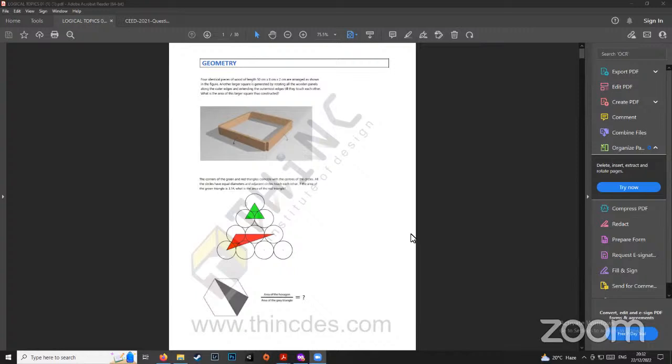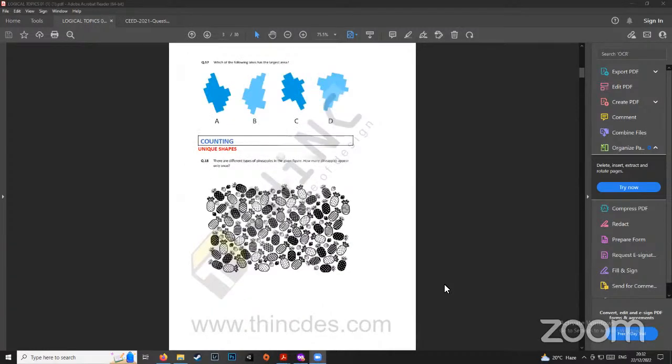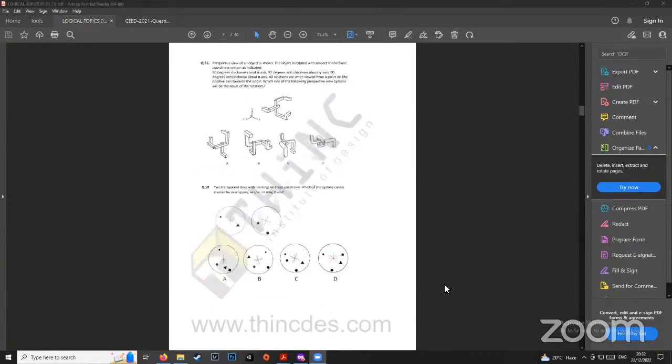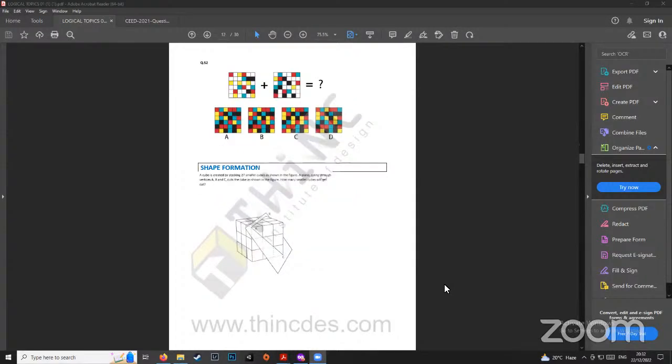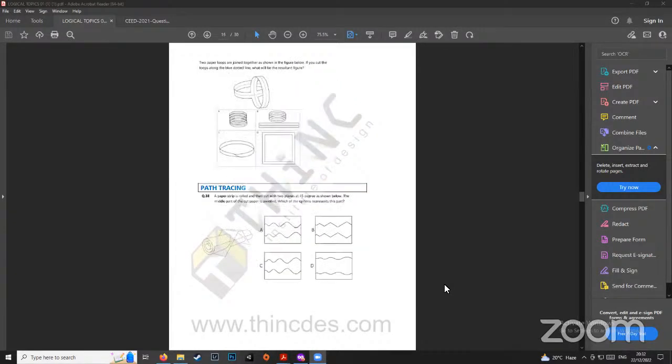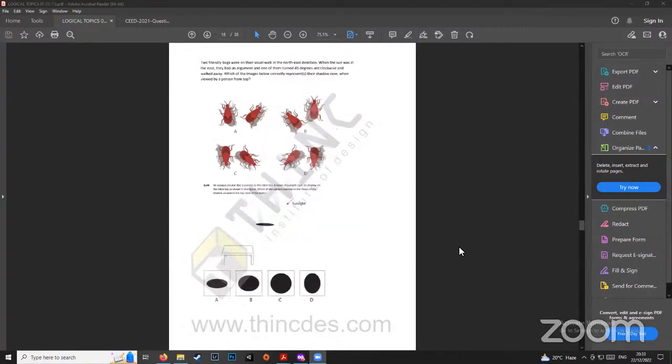And what THiNC Institute has done is that they have segregated non-verbal reasoning questions into different categories, which is very helpful because then we can compartmentalize those topics, such as geometry, counting, then there is figure transformation and there is pattern where you have to understand what sort of different patterns are made. Then there is shape formation, there is path tracing, and there will be several different topics, some of which you will be very good at and some of which you might have difficulty with, right?